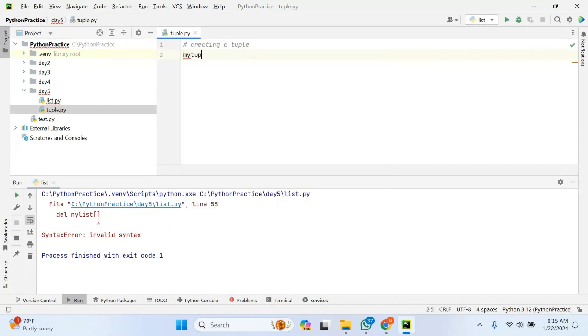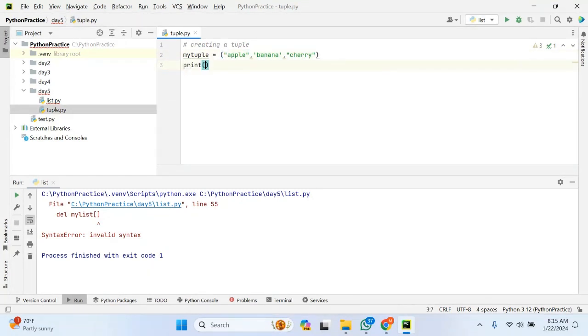Let me define my tuple is equal to round braces. In the round braces, I can specify apple, banana, cherry, different values. I can specify multiple values, not only a single value. If you can see, I can specify multiple values within round brackets. This is nothing but a tuple. If I specify multiple values within square brackets, it is nothing but a list.